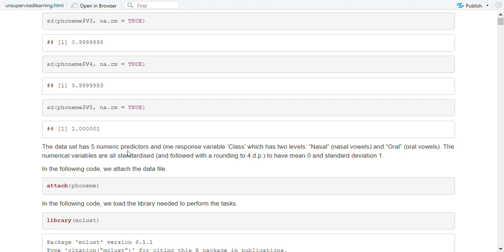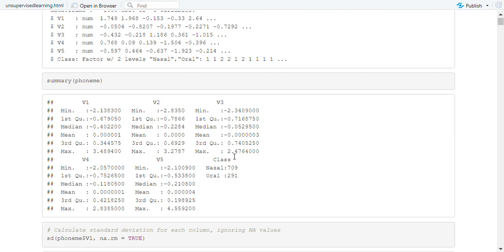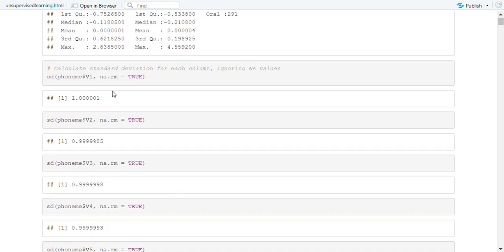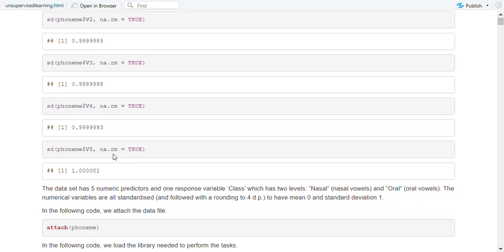The dataset has 5 numeric predictors and 1 response variable, class, which has 2 levels: nasal, that is nasal vowels, and oral, for oral vowels. The numerical variables are all standardized and rounded to 4 decimal places to have mean 0 and standard deviation 1. From the summary of FoundMe we can see the mean is almost 0, and by manually calculating for each of the columns, we can see the standard deviation is almost 1.